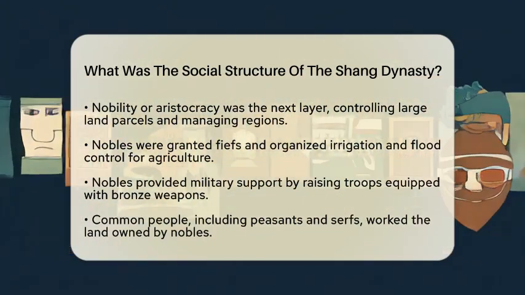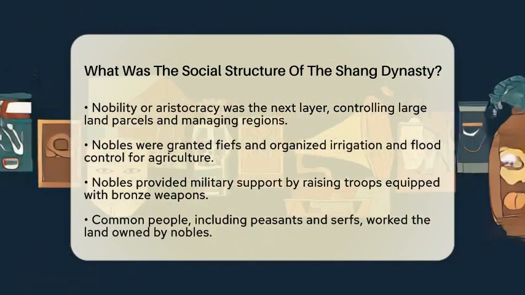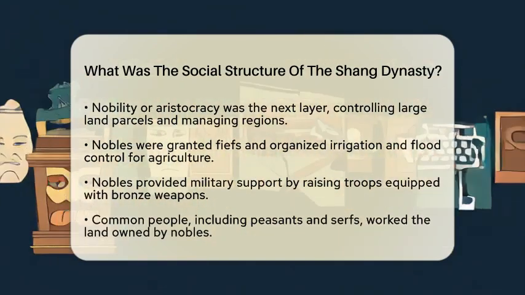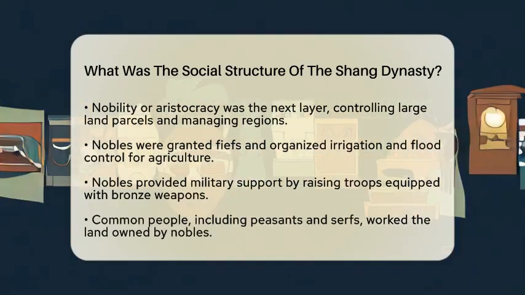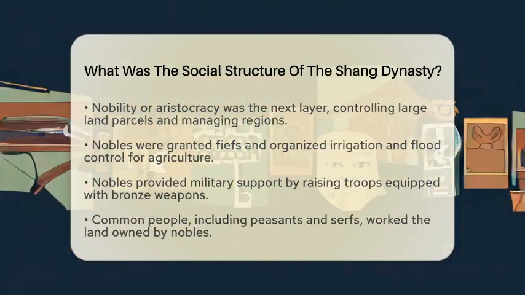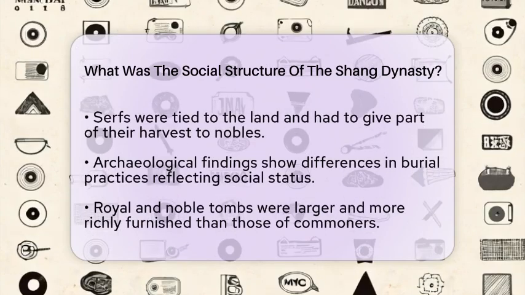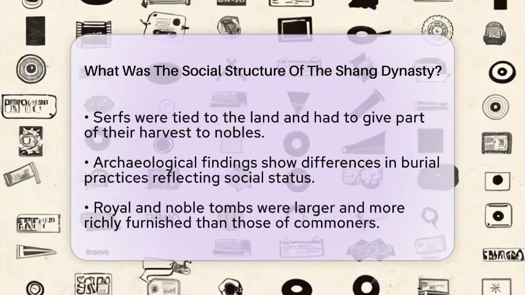The common people made up the next layer of society. This group included peasants and serfs who worked the land owned by the aristocrats. Serfs were tied to the land and had to give a portion of their harvest to their noble overlords. Peasants were directly governed by local nobles and formed the agricultural backbone of Shang society.